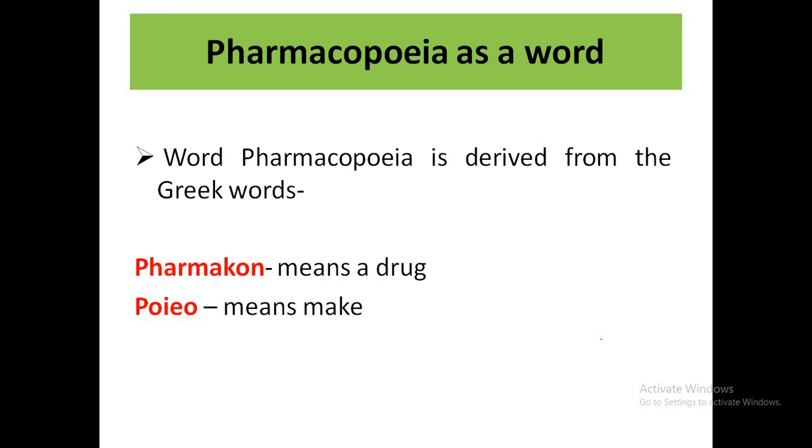This question has already been asked in many examinations: pharmacopoeia is derived from which of the following words. There can be a pharmakon option or a poio option in MCQ type questions. So you must remember that there are only two words, pharmakon and poio.